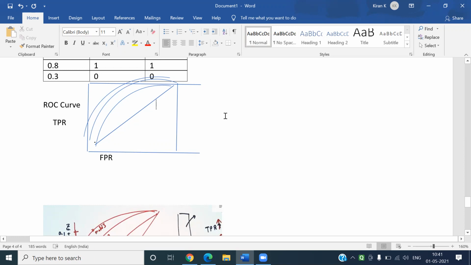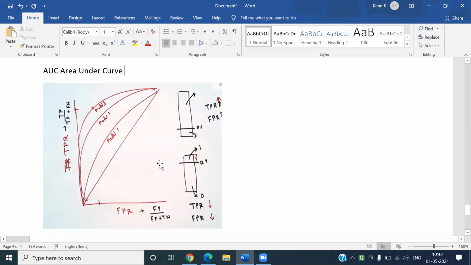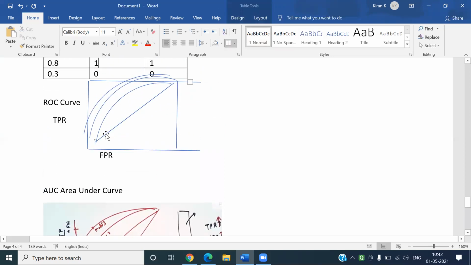We call it AUC, area under curve. This area under the curve is taken as a parameter. This is the least, and whichever curve covers more area is called the best curve.